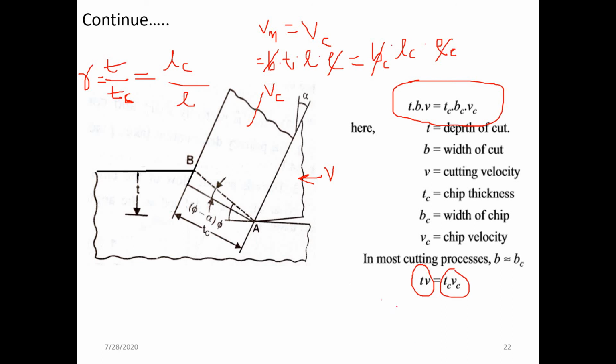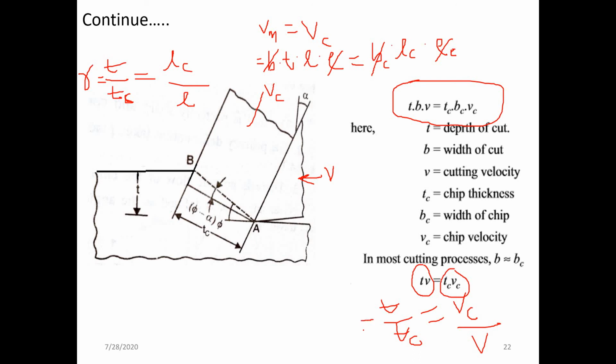So again we can write that T divided by Tc is equal to Vc divided by V. So T by Tc is equal to the chip velocity divided by the cutting velocity. Accordingly, if you know the chip velocity and the cutting velocity, we can calculate T by Tc.